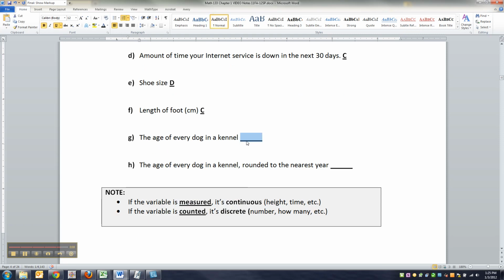All right, so the age of every dog in a kennel would be continuous. The age of every dog rounded to the nearest year? Well, once you start rounding and making it so that you can't have my dog is 7.236 years old, that's discrete. In general, anything that would be measured in science class, like stopwatch time, length, height, weight, density, gravitational pull, buoyancy, anything like that, that's measured, that's continuous. And everything you count, that's discrete.